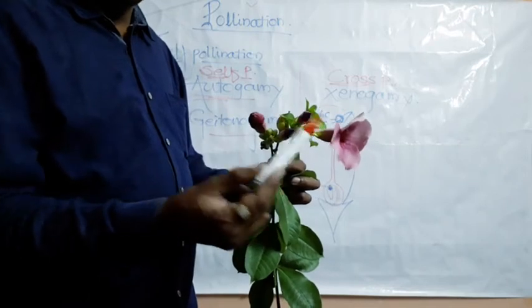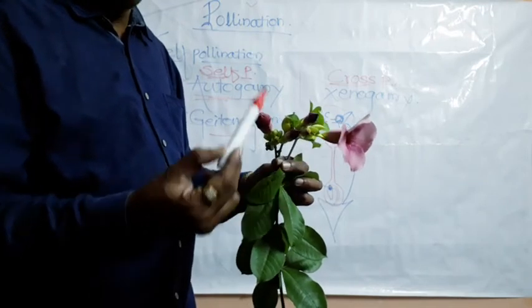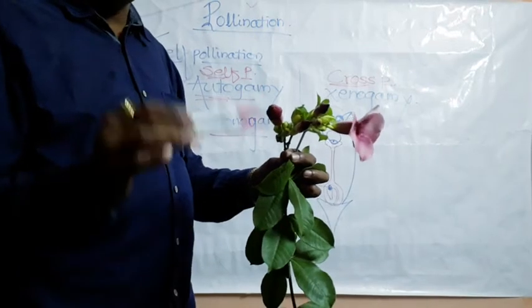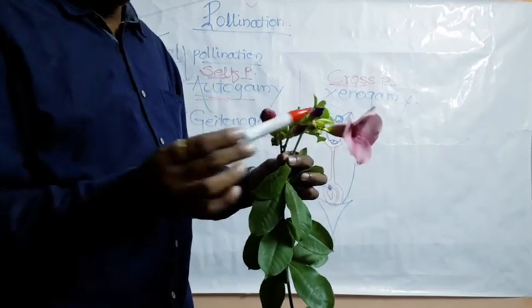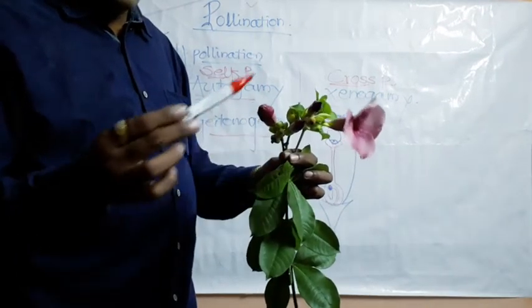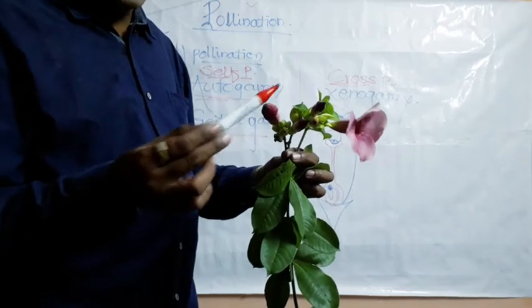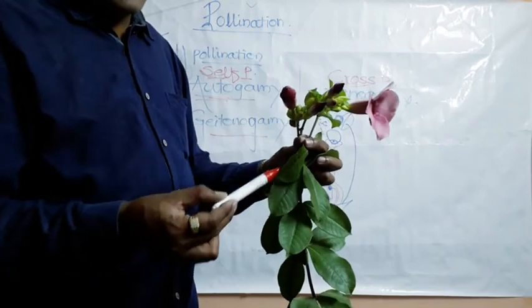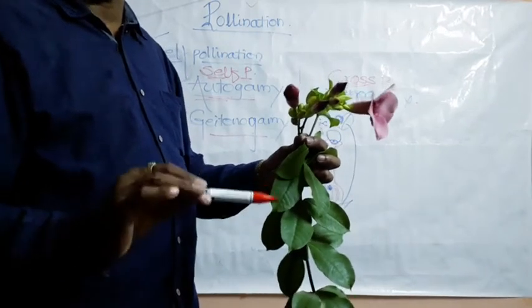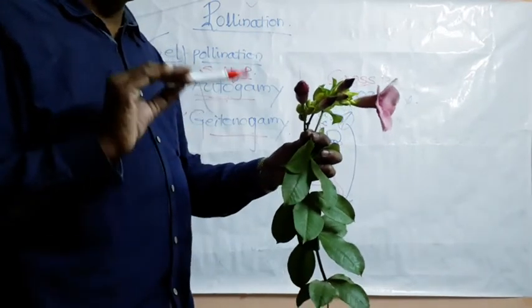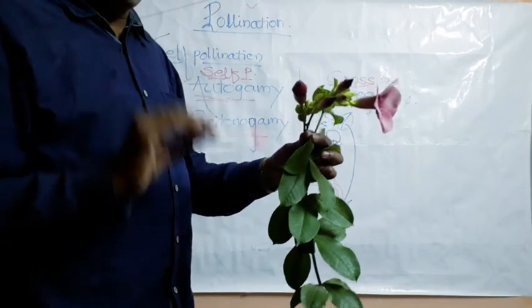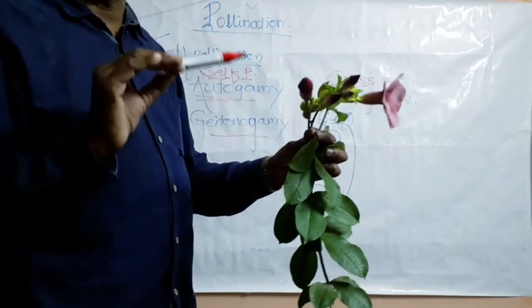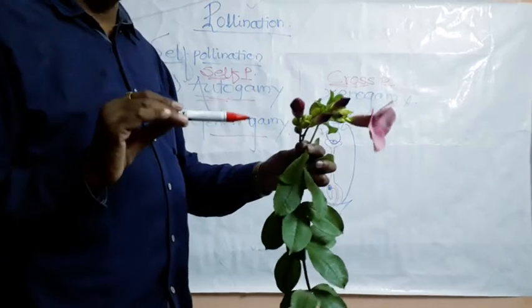Only mechanically or physically we call it cross pollination, but if we look at the genetical property, the genetical property of this flower as well as this flower both are similar because both flowers are present on the same and single plant. That's why genetically both are similar. So botanically it is self pollination, but physically it is cross pollination.